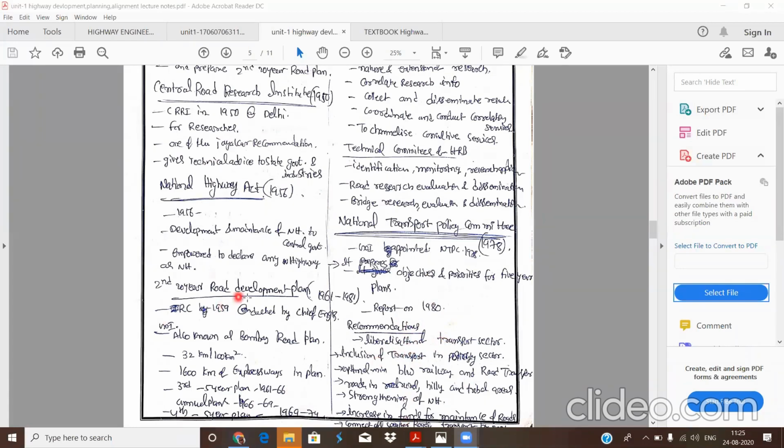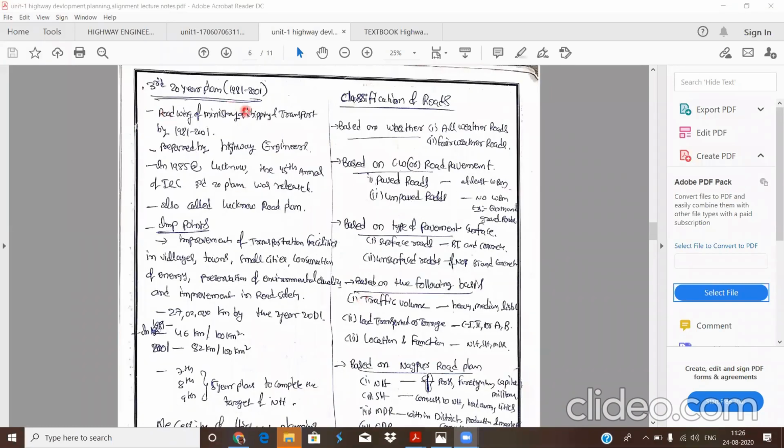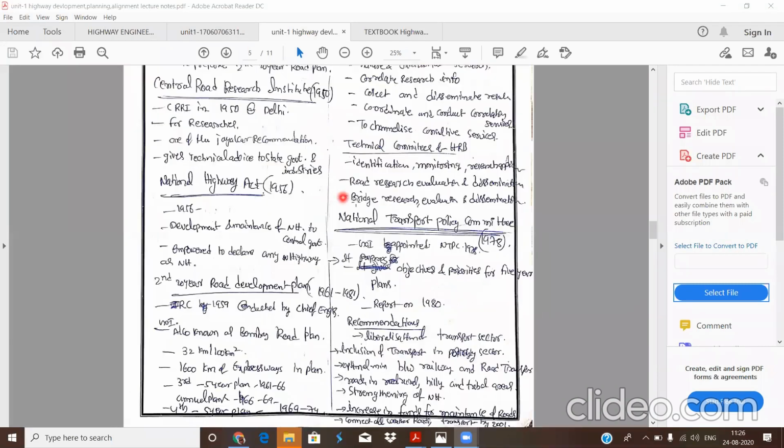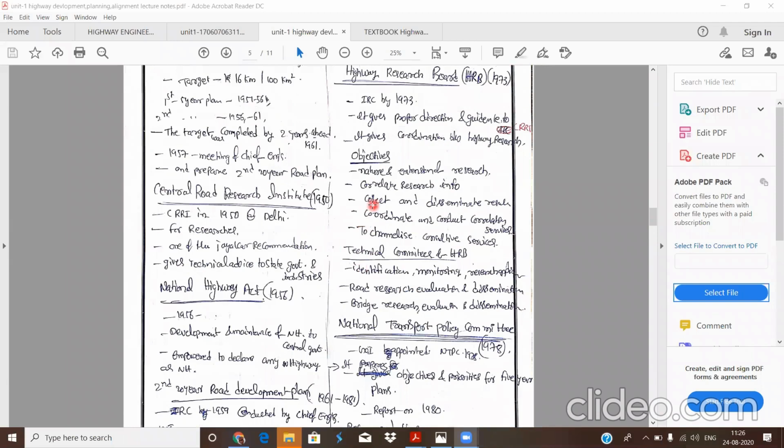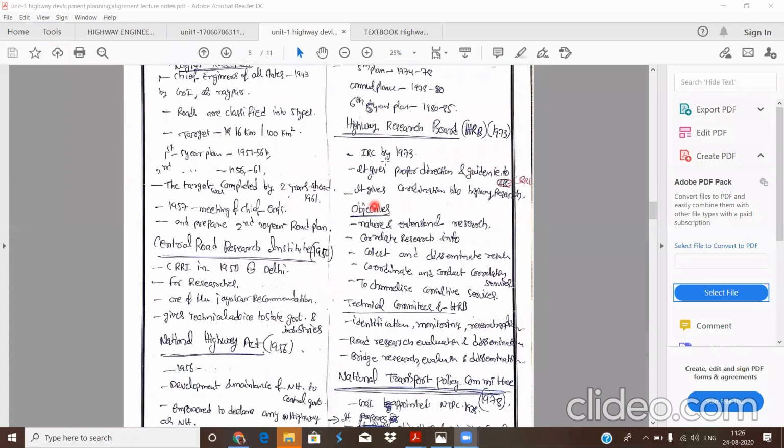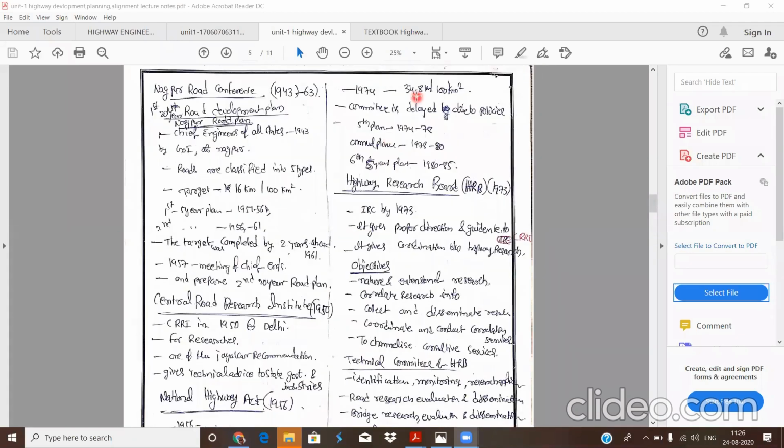So after the second 20-year road development plan, the next road development plan is the third 20-year road development plan, formed in the year 1981 to 2001. As I already told, by the end of 1974 the target was reached, 32 kilometers per 100 square kilometers.